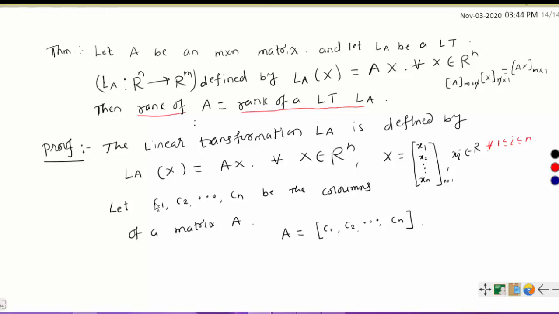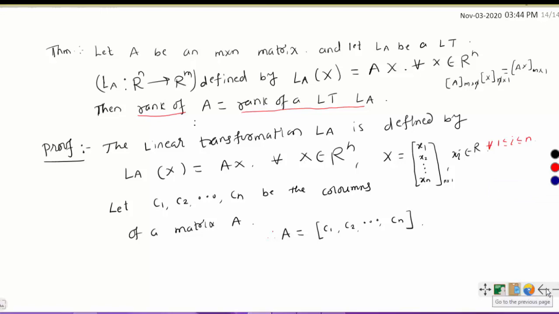How many columns does this matrix A have? n columns. So let C1, C2, Cn be the columns of matrix A. Therefore, A can be written as C1, C2, up to Cn: first column, second column, and nth column.